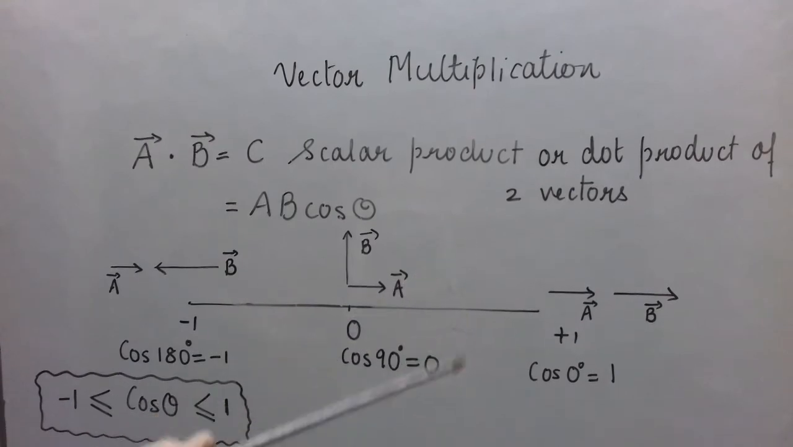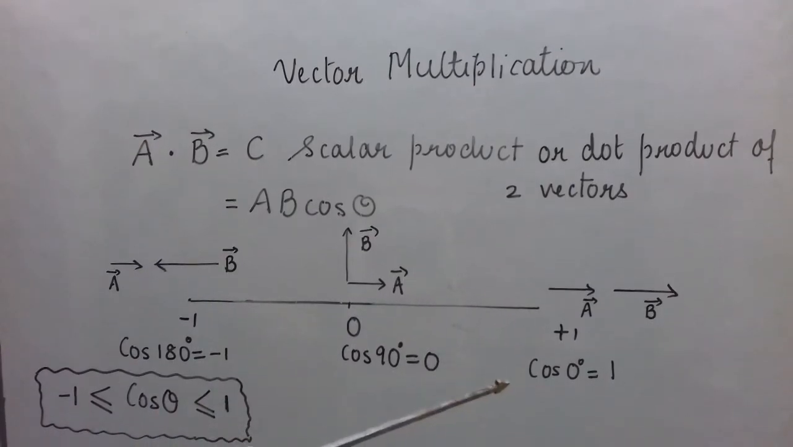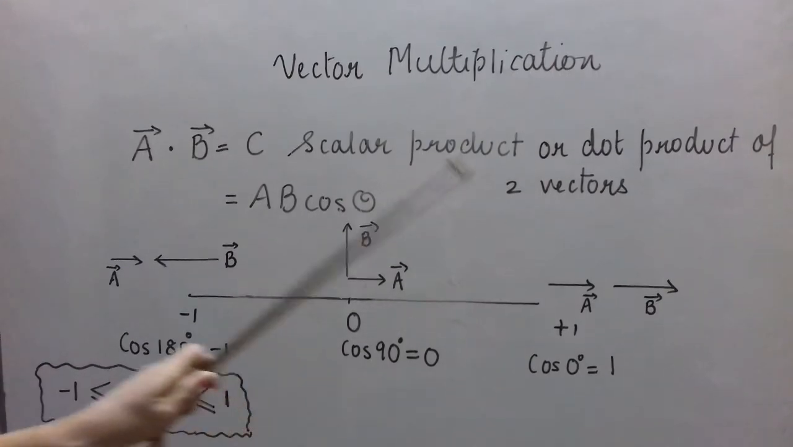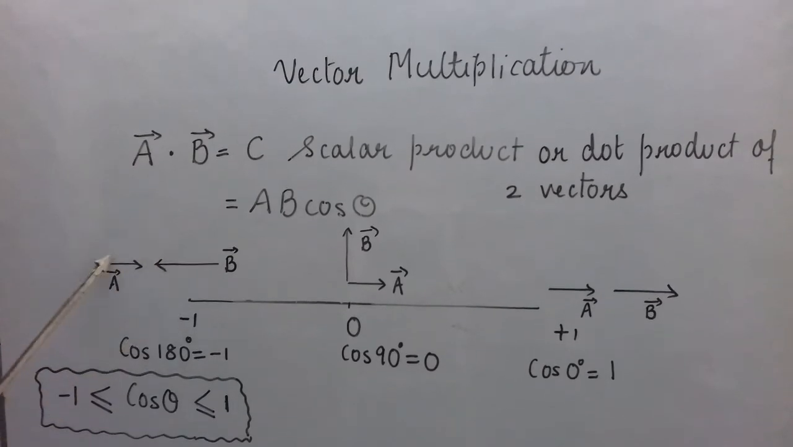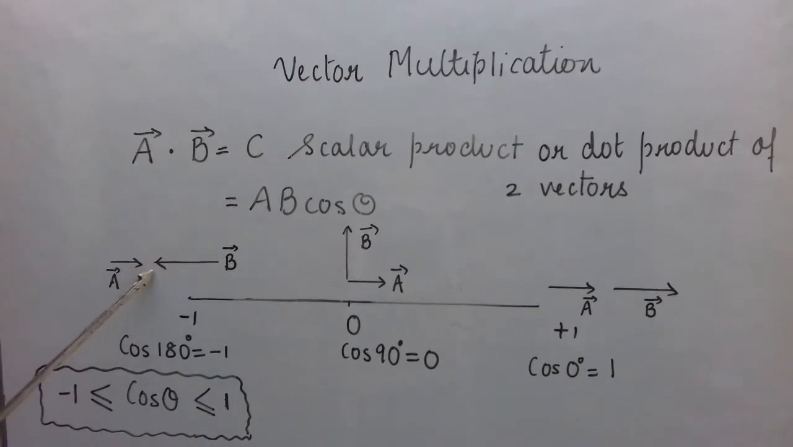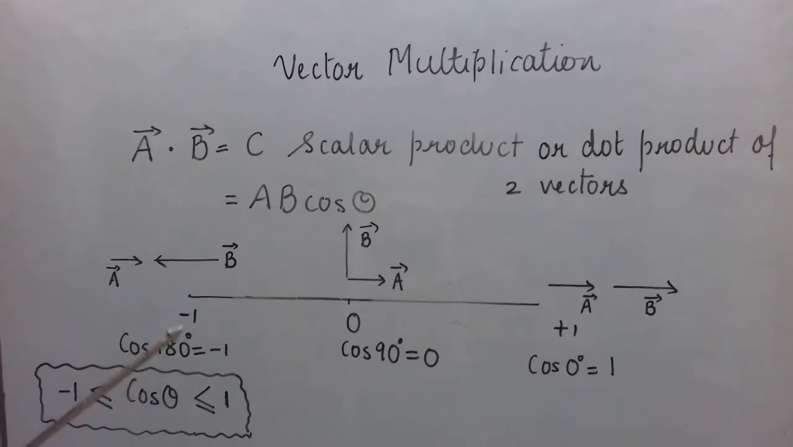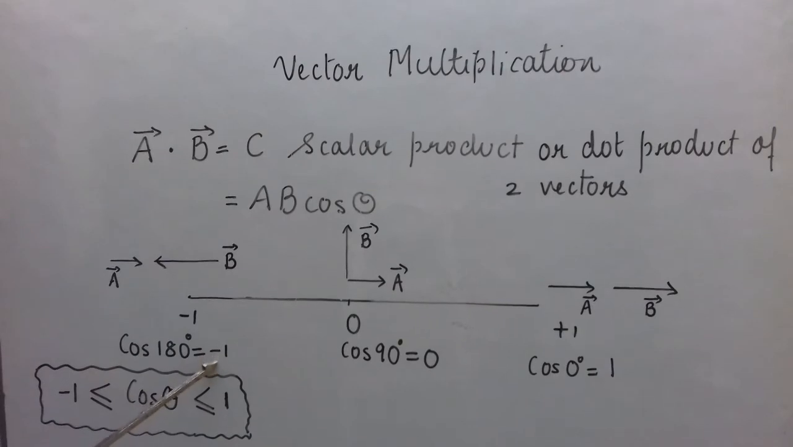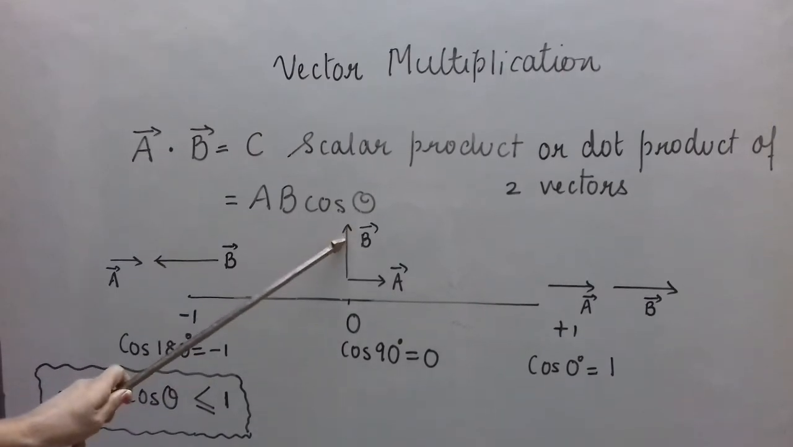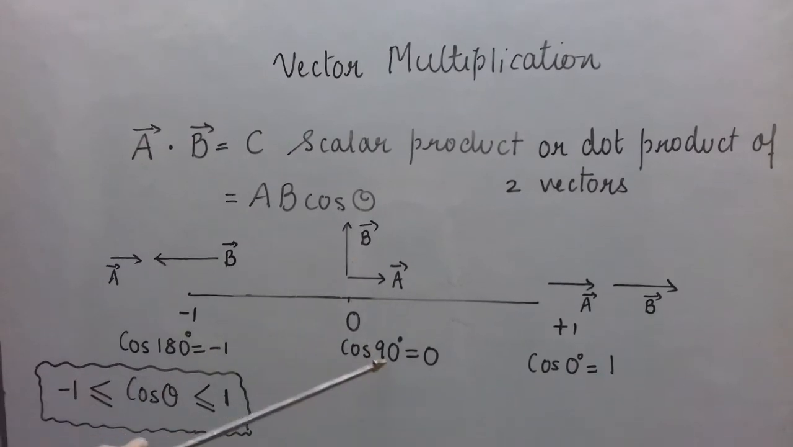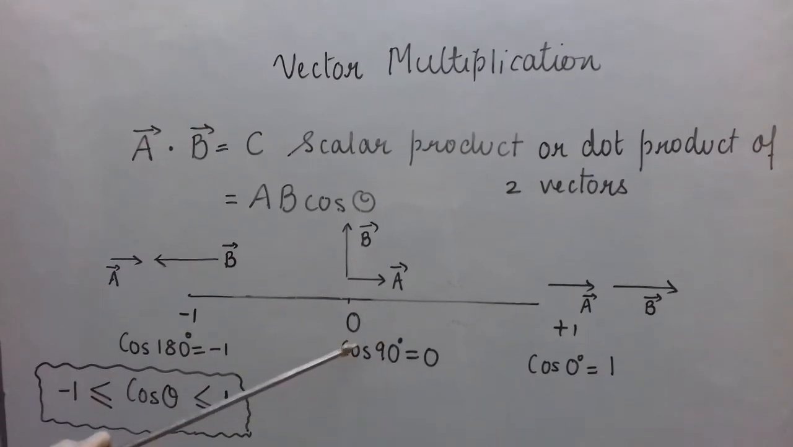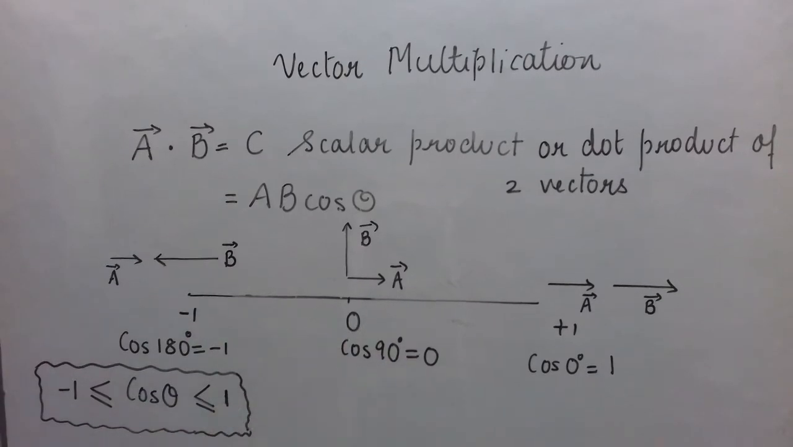And remember by heart this, that cos of 0 degree is always 1. When two vectors are in opposite directions, or when we say that they are anti-parallel, then the angle between them is 180 degree. And remember, cos 180 degree is minus 1. When two vectors are perpendicular to each other, then the angle between them is 90 degree. And remember, cos 90 degree is 0.